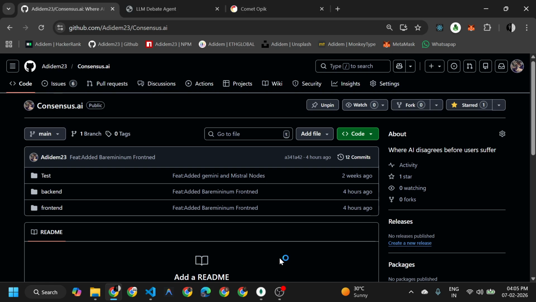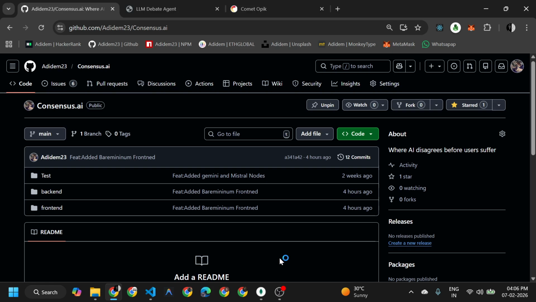I will give brief details about the architecture. There is one supervisor node which takes the user query and gives it to the other LLM nodes. For the prototype, I have created two LLM nodes, Gemini and Mistral.